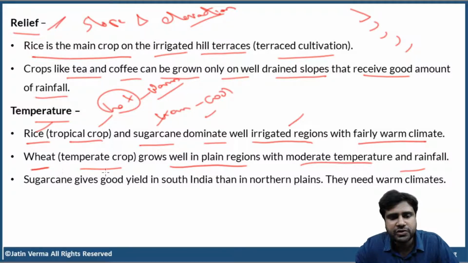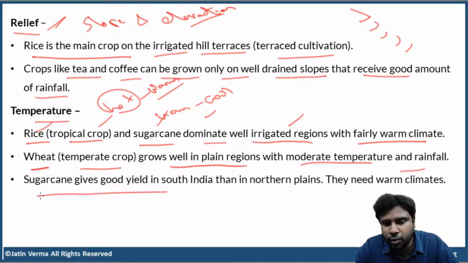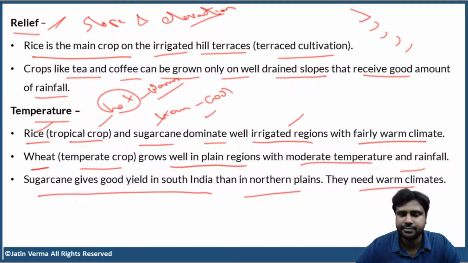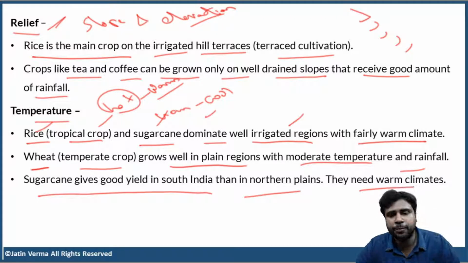So, wheat is a temperate crop that grows well in plain regions with moderate temperature and rainfall. It doesn't mean wheat cannot be grown in southern India. Wheat can be grown in South India during winter. Now, sugarcane gives a good yield in South India than in northern plains because the sugarcane plants need warm climates. Clear, right? So I hope you're understanding how important temperature is as a factor.